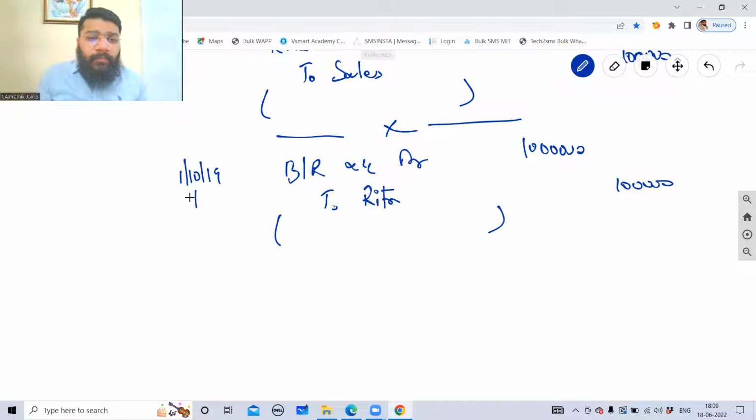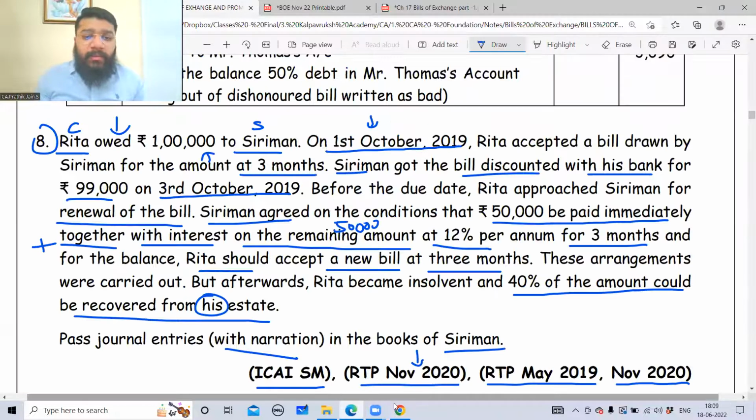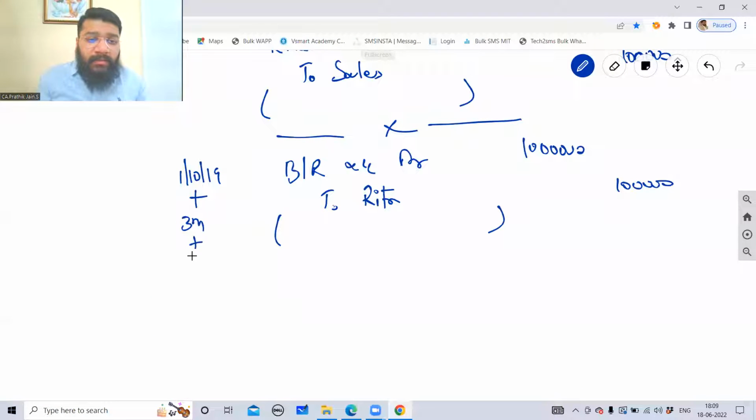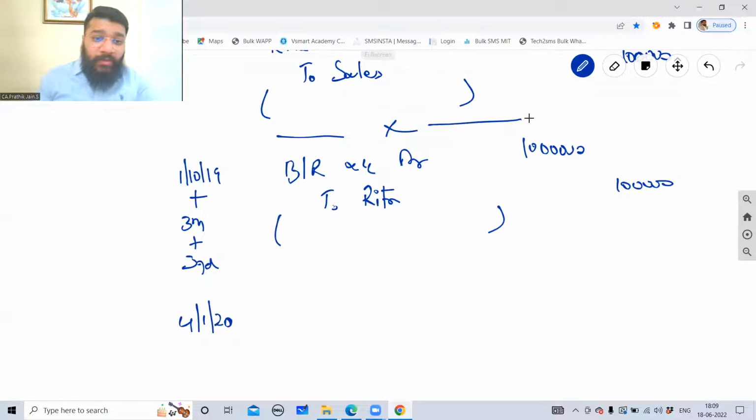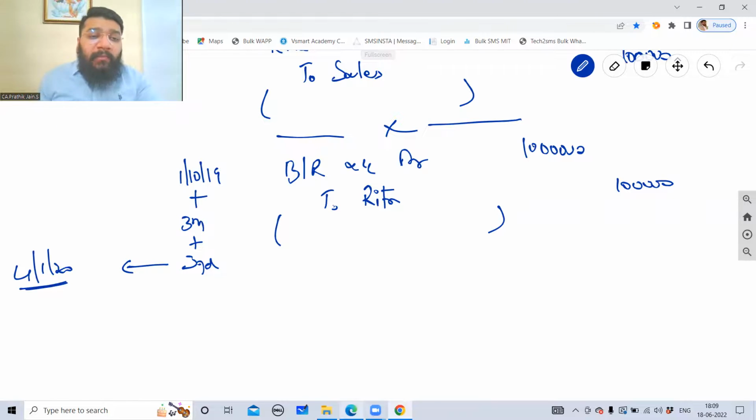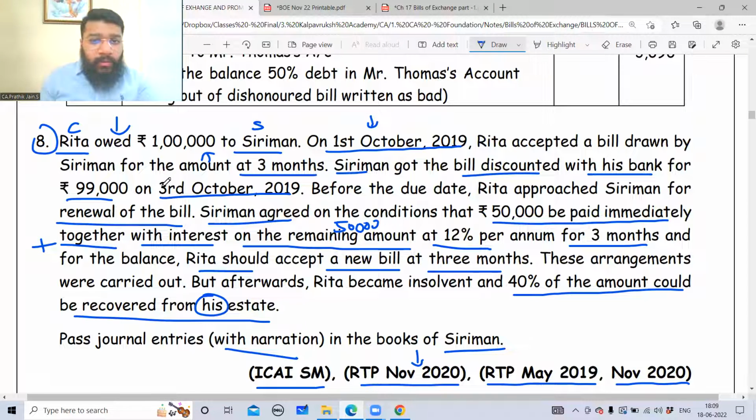Can you please tell me the maturity date for this bill, guys? The term period is 3 months. So 3 months plus 3 grace days. October, so November, December, Jan. So 1st Jan plus 3 grace days is 4th Jan 2020, the due date. No. Before that, what happened? Before the due date, the bill got discounted. So 4/1/2020 is correct, but we'll keep it aside here. Immediately after 2 days, on 3rd October, the bill was discounted.